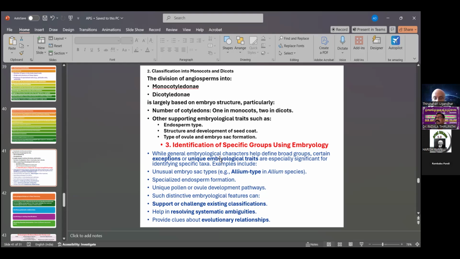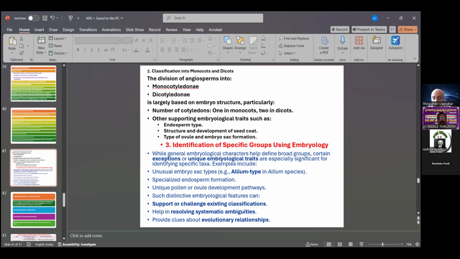Then identification of specific groups using embryology. While general embryological characters help define broad groups, certain exceptional or unique embryological traits are especially significant for identifying specific types. Examples are unusual embryo sacs, helobial endosperm, specialized endosperm formation, and unique pollination.